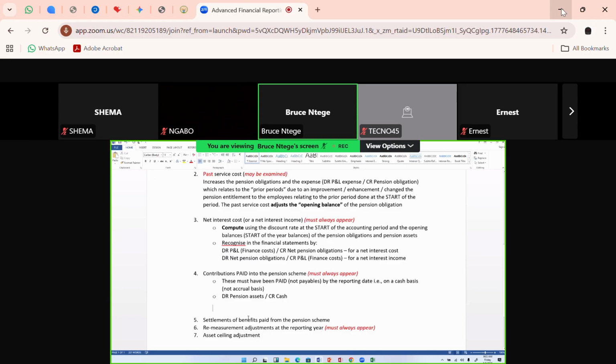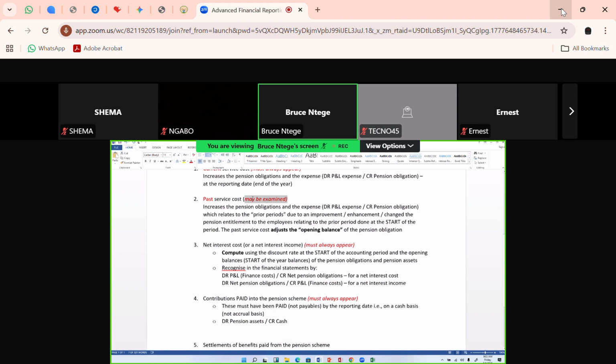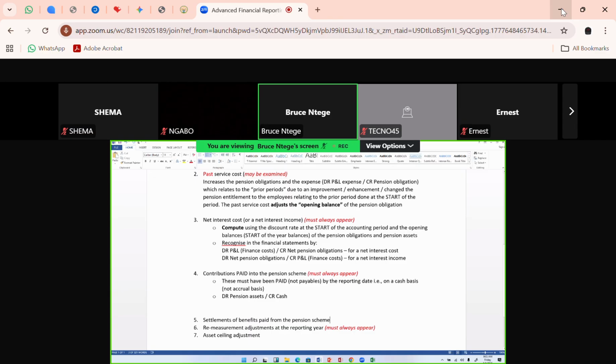Okay, other settlements in the pension scheme, those may appear, they may not appear. So it's not a must that they must be examined. They may be examined, they may not be examined. So let's again emphasize that word. If they're examined, you only need to remember that a settlement implies that those employees that were entitled to their pension scheme have been paid off. So this implies that these are going to be settled.